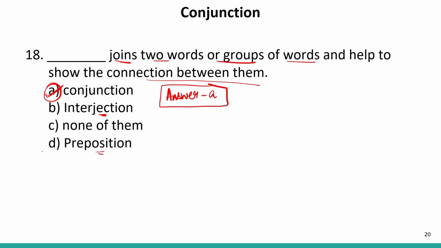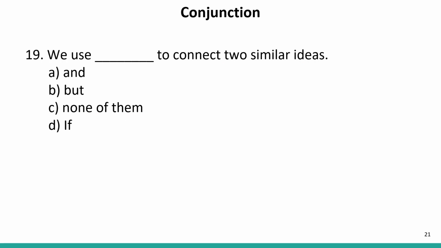Now, let us move to the next sentence. We use dash to connect two similar ideas. When we have two similar ideas and we connect them with each other, as I've told you, conjunction further divides into two parts. Single conjunction can be of two types.